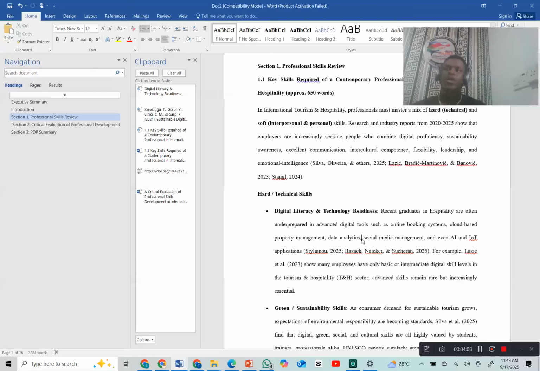The first one I showed you, you can use it to write, and as you're writing, it is generating an accurate citation and references for you. This one can also do the same thing, but it's not going to be effective and you're very, very limited. What I'm going to show you on this tool is how you can update your in-text citation that you already have.